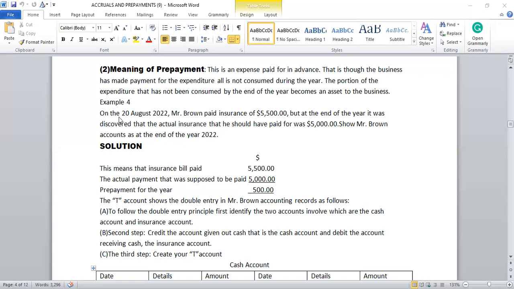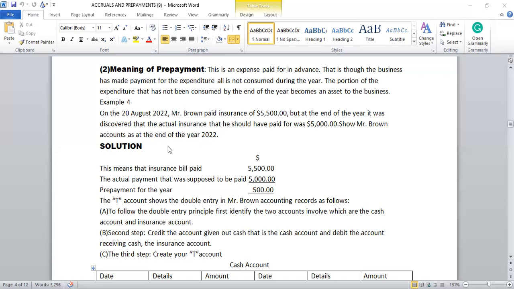Example 4. On the 20th of August 2022, Mr. Brown paid insurance of $5,500. But at the end of the year, it was discovered that the actual insurance that he should have paid for was $5,000. Show Mr. Brown's accounts as at the end of the year 2022.